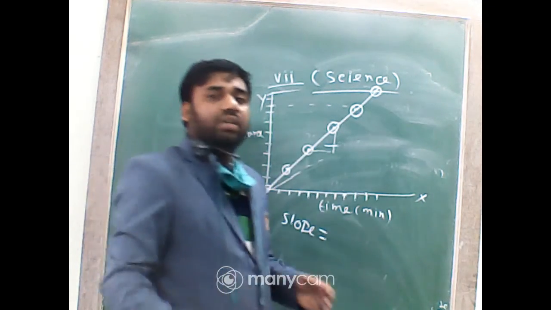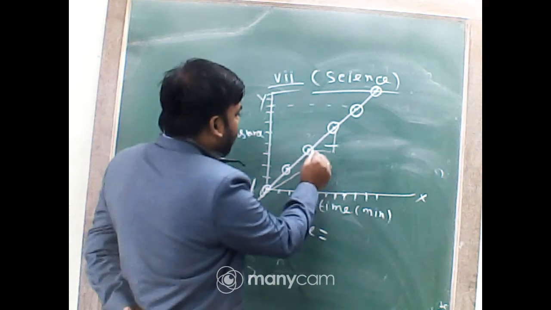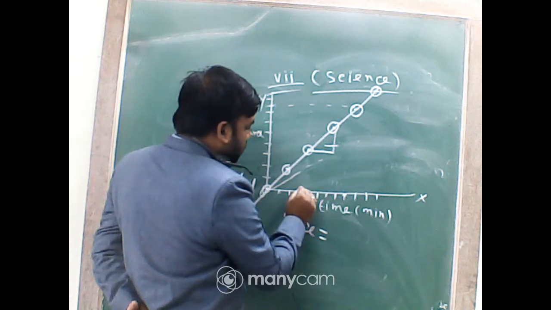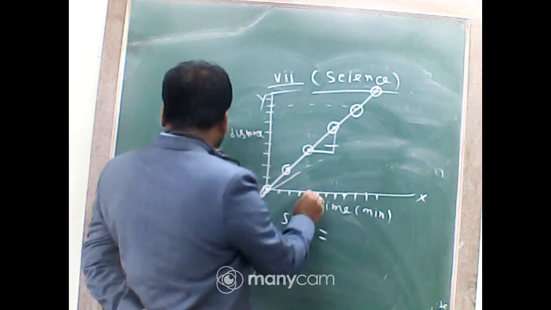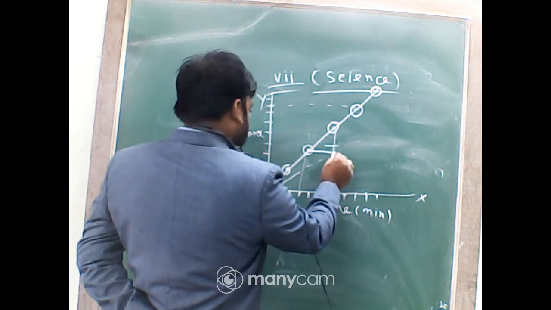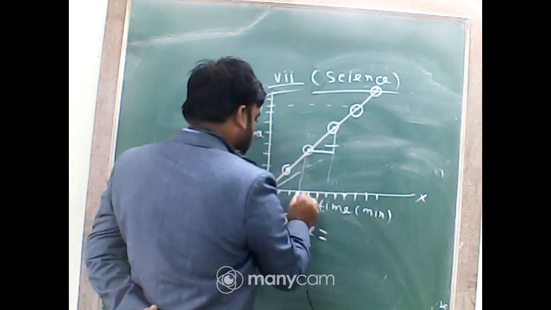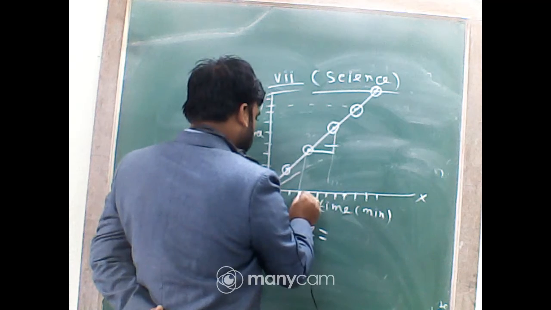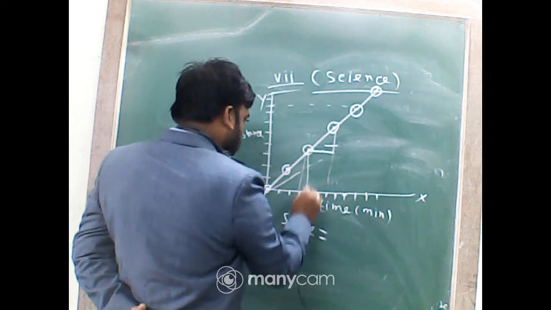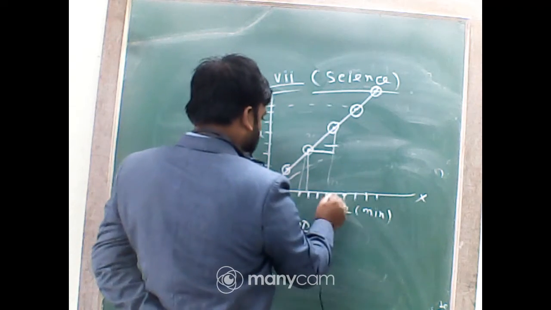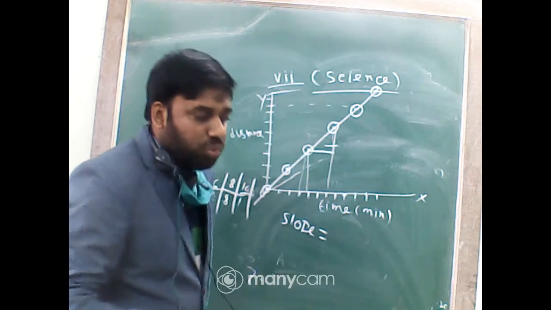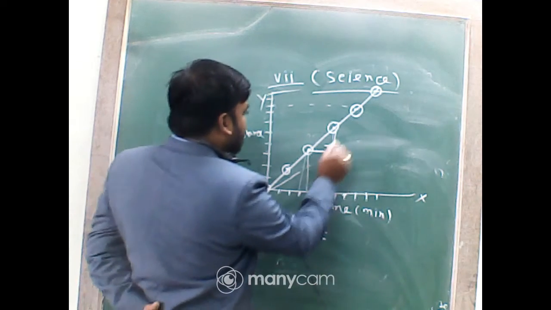Here, say I take the time from 4 to 6. The time is 2 minutes and the distance is that unit.